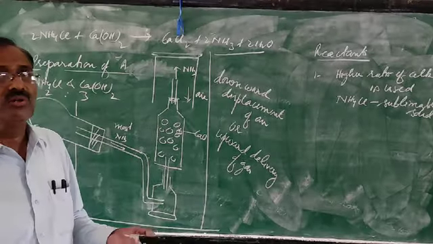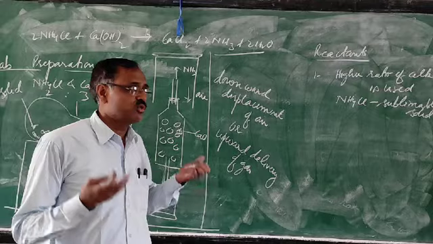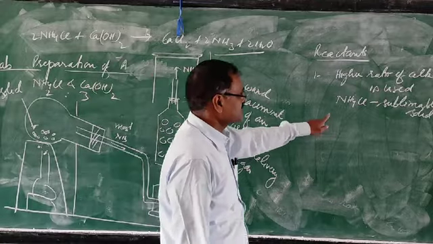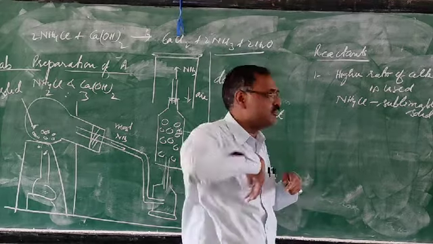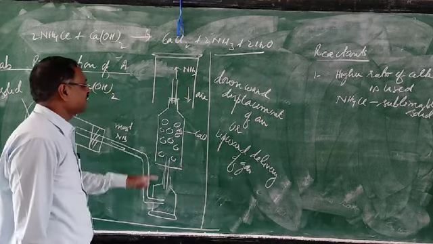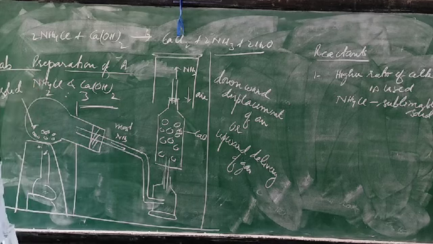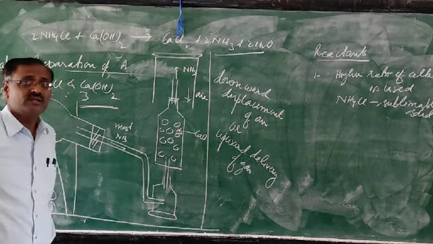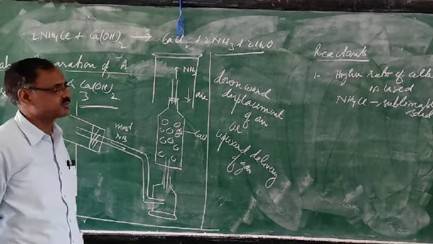Sublimation, you know, is the process in which a solid substance directly changes to the gaseous state. So if it is sublimable, it goes directly to the gaseous state without reacting with calcium hydroxide. That's why a higher ratio of calcium hydroxide is used, to prevent ammonium chloride from directly going into the gaseous state.